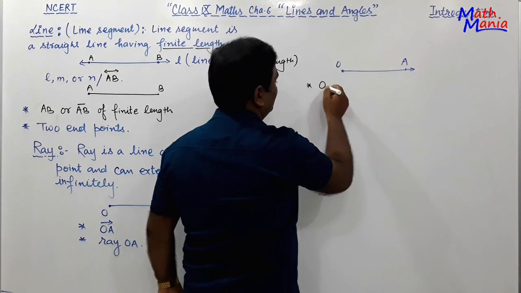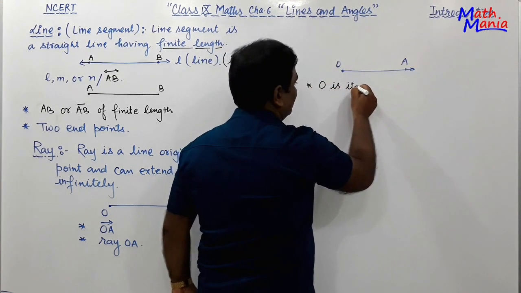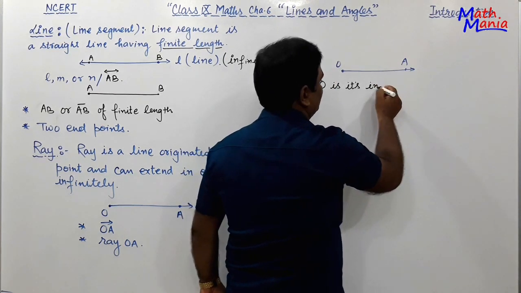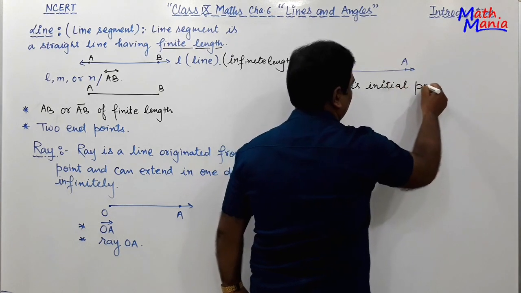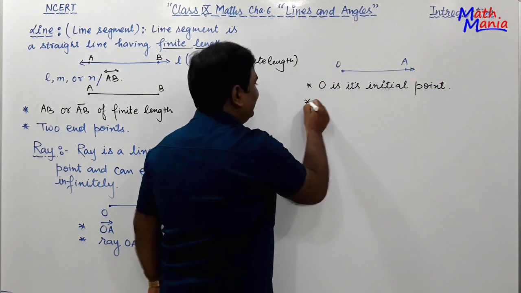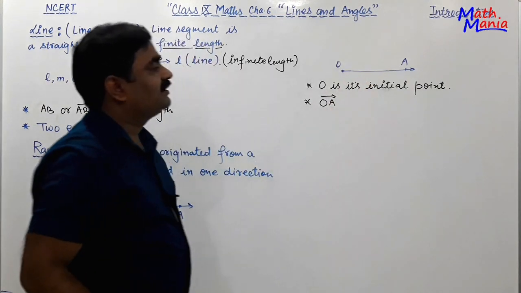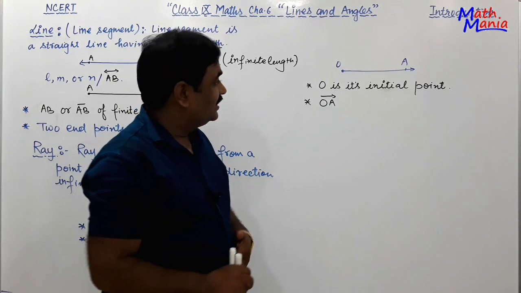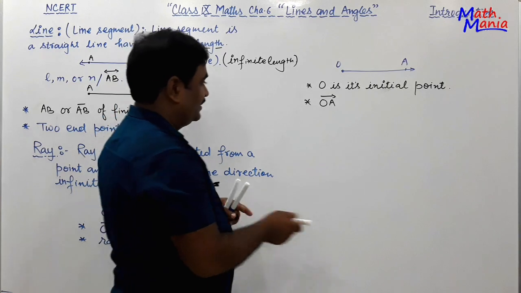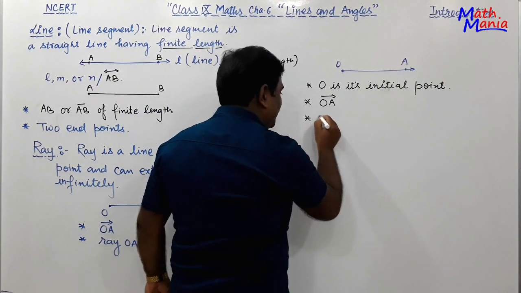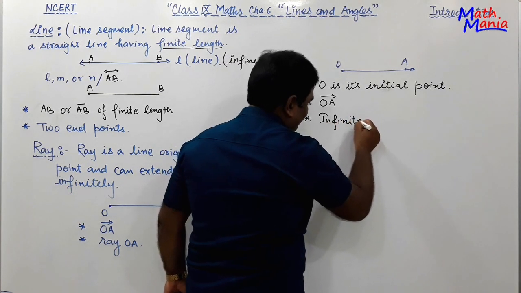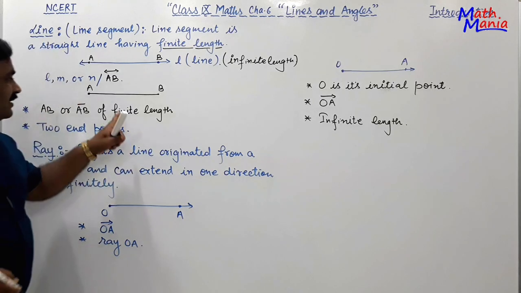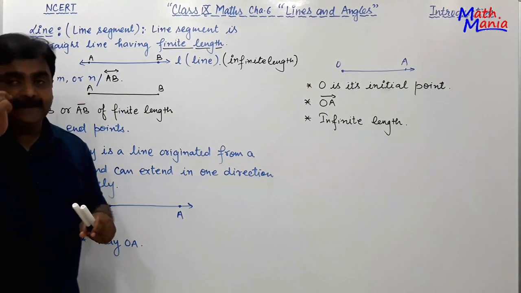So O is its initial point. And it can extend in one direction, in the direction of A. It is of infinite length, while a line segment has finite length.